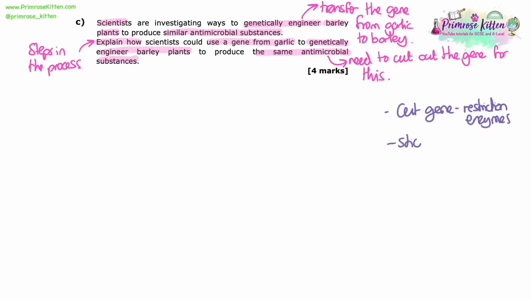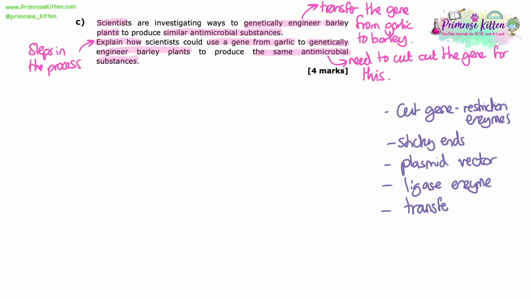So this is testing us on our ability to remember the stages of genetic engineering. So we're going to need to cut the gene out, and we're going to need to mention restriction enzymes in order to do that properly. This will create sticky ends. We should mention these. Using the plasmid as a vector is another thing we should mention, and then the ligase enzyme that we need to join the DNA into the plasmid. And then we've got to obviously transfer it into the plant, but we would need to do that at an early stage of development if we wanted the whole barley plant to be able to make these substances and not just a few cells.